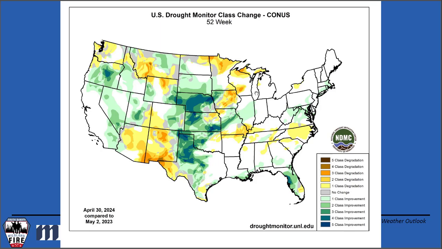Here's our 52-week class change. The green colors show improvement. The brown colors show degradation. A lot of degradation across the desert Southwest, across the Bighorns, across western Montana, northern Minnesota. But by and large, a lot of improvement across the Great Plains, which is a great thing for us.